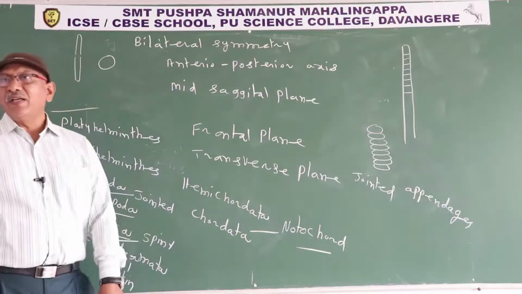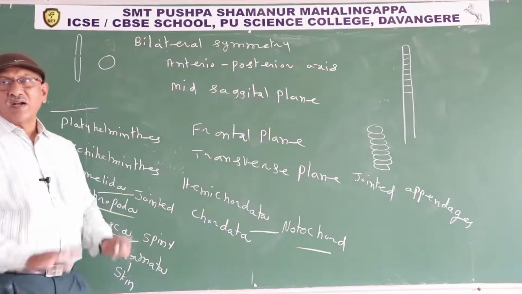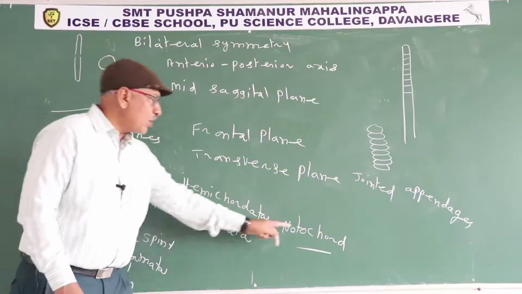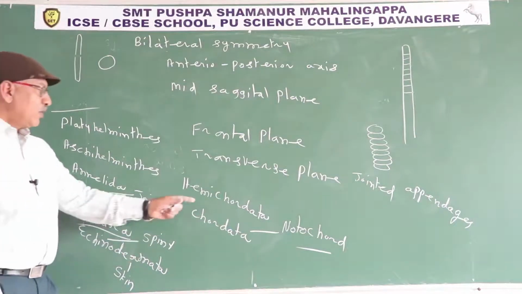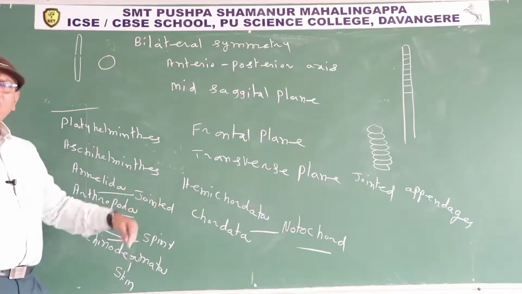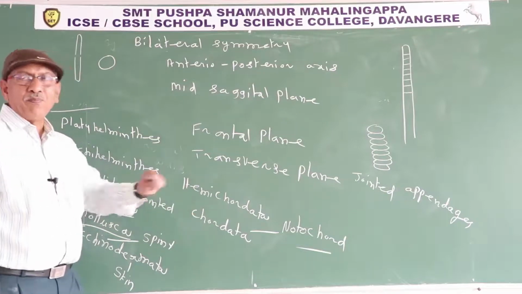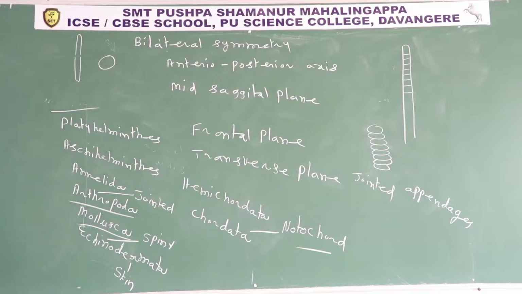Hemichordata, literal meaning is doubtful chordates. No doubt they are invertebrates only, not chordates. Chordata, animals having notochord at some stage in their lifespan are known as Chordata. Or animals having notochord at some stage in their life cycle are included in phylum Chordata. It is the third largest phylum.